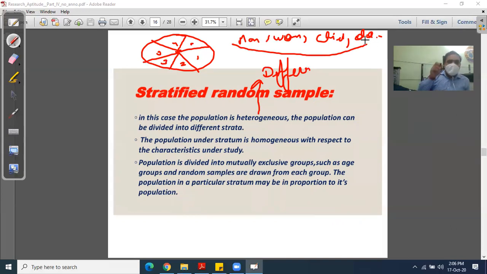and then collects the sample from each and every stratum. But the core is, the whole population is heterogeneous, but within the strata they are homogeneous. In case the population is heterogeneous, the population can be divided into different strata, and each stratum is homogeneous with respect to the characteristics under study. So you must take away points.